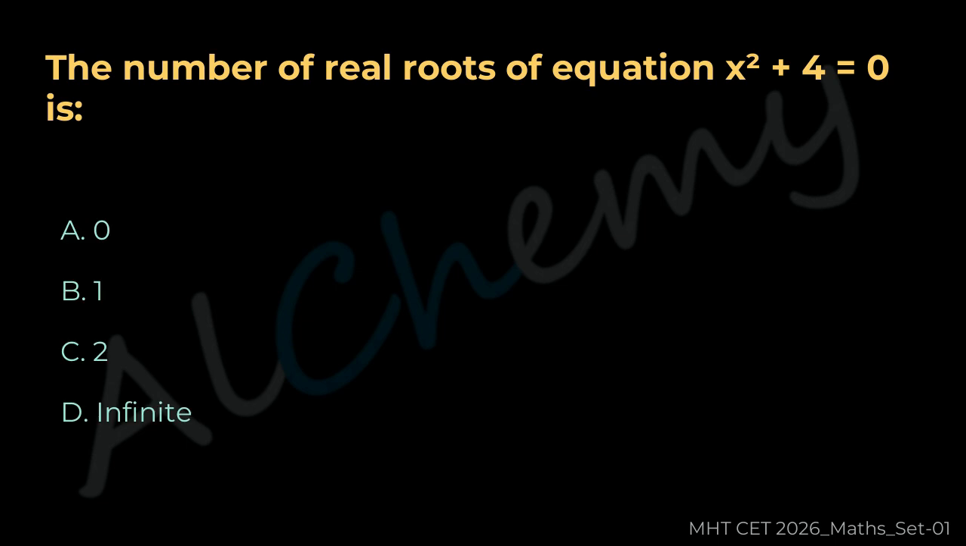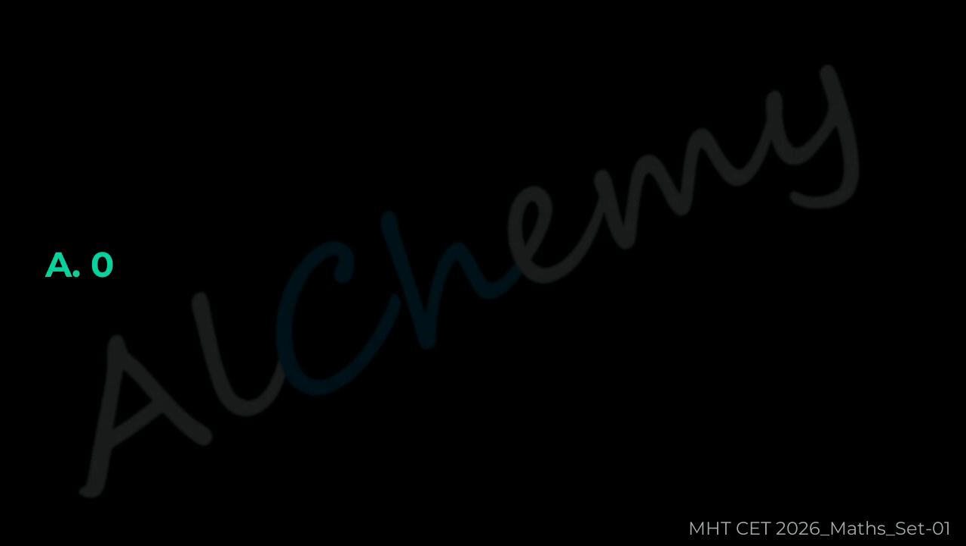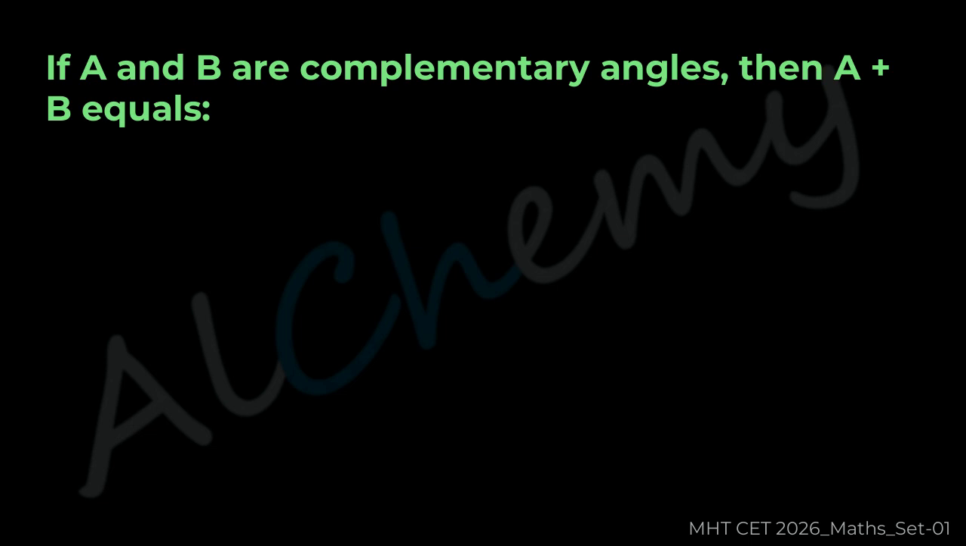A 0, B 1, C 2, D Infinite. The correct answer is A 0. Question 37. If A and B are complementary angles, then A plus B equals A.